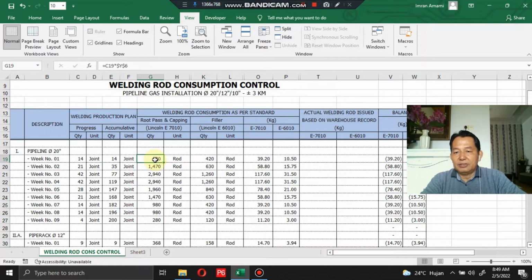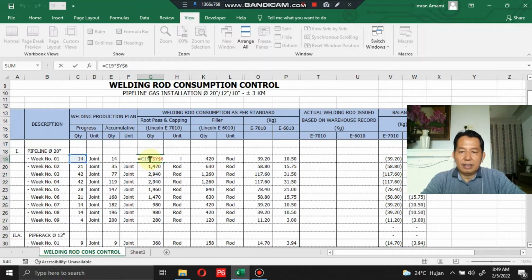This shows C19. You just double click in the cell and it will show the calculation it is coming from. C19 here, and then Y6. I use the dollar symbol in the cell with the red color to mean the cell is fixed.